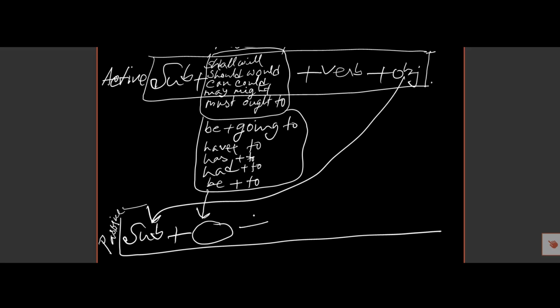So after that and before the verb in the past participle form, we must put be, if this auxiliary verb is there in the active voice. So we must put be after this auxiliary verb, and the verb is in the past participle form.